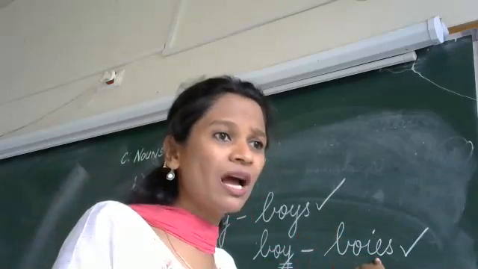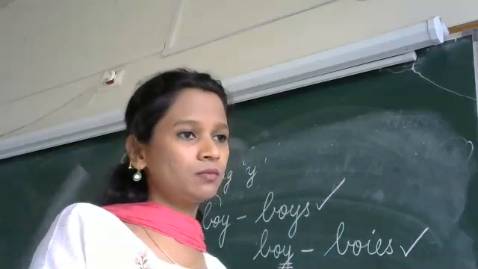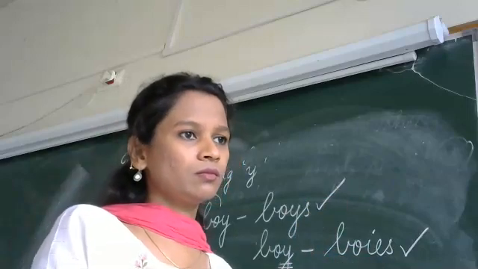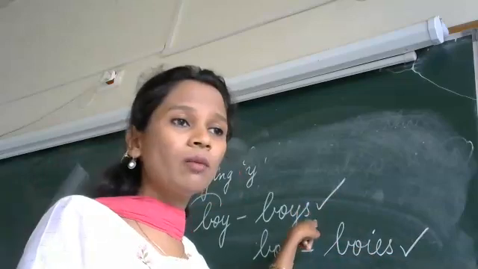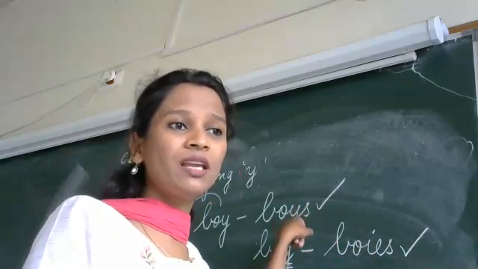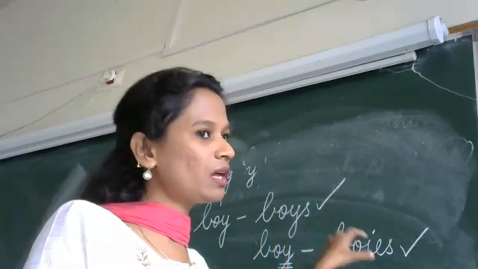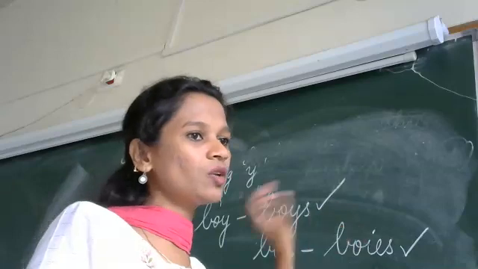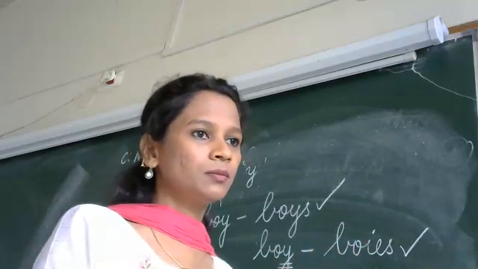So when I have replaced it with I-E-S, why are you saying that this is correct and this is wrong? This has to be wrong because we have replaced it with IES. I told you when Y is there, you need to replace it with IES. So why is this right and this wrong? Give me an answer.